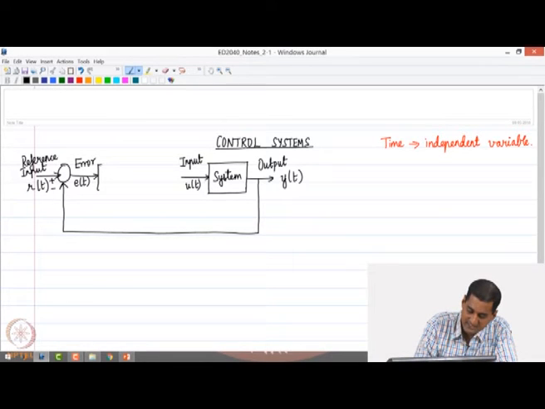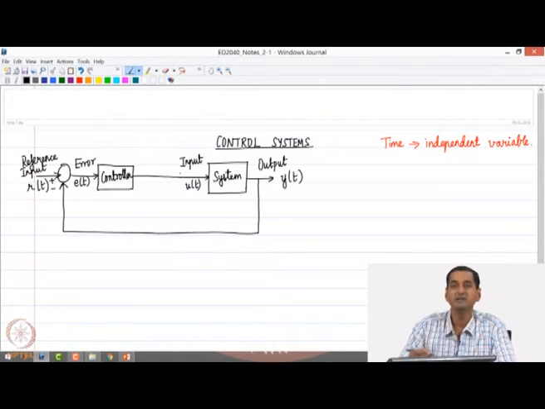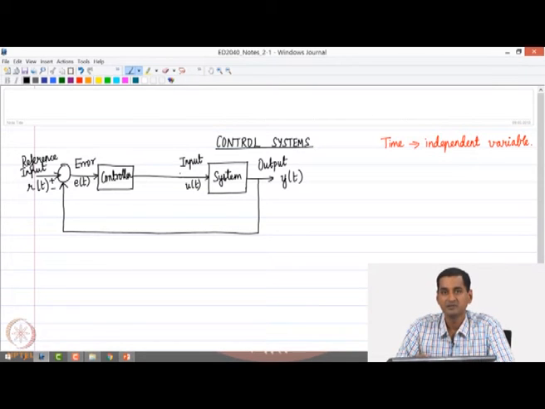So, we pass this error through an element called the controller, which then calculates what should be the input that needs to be provided to the system, so that it can follow the desired output r of t.